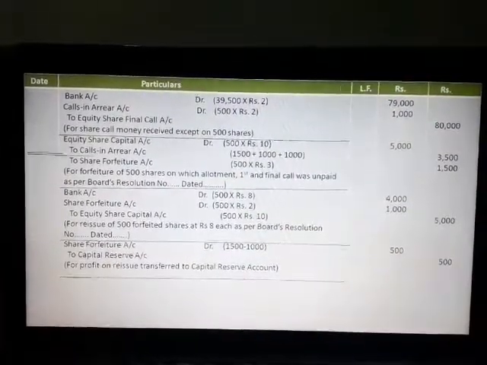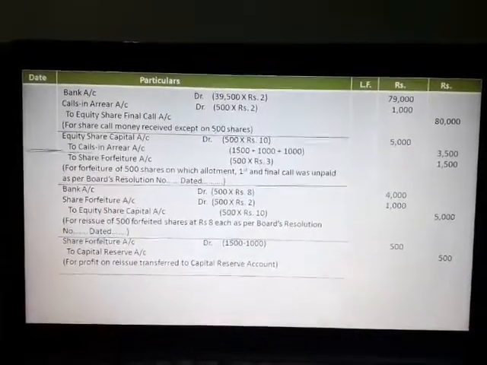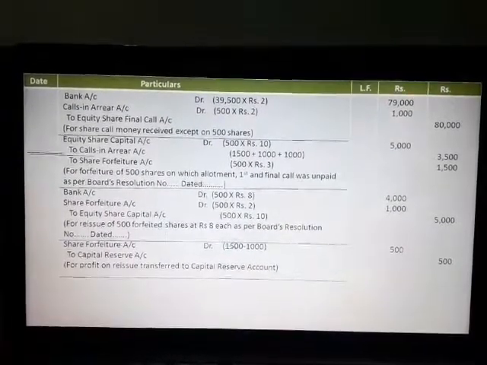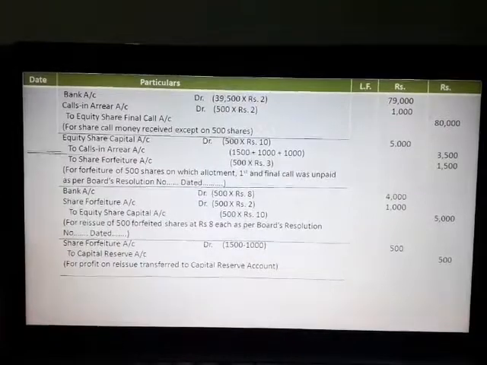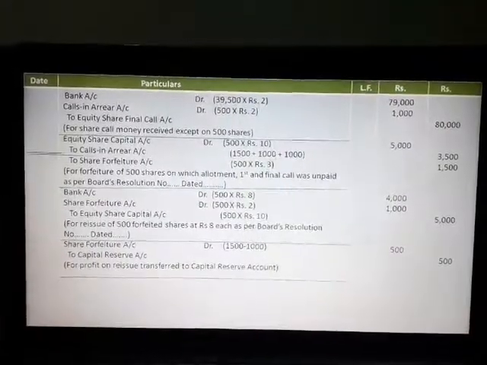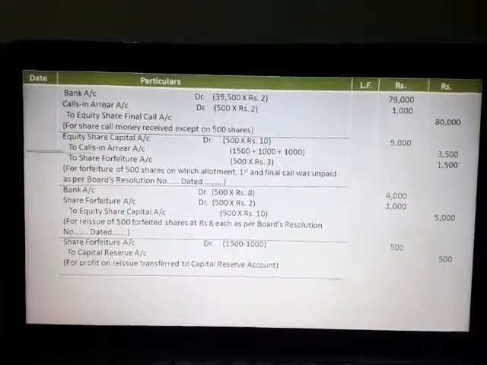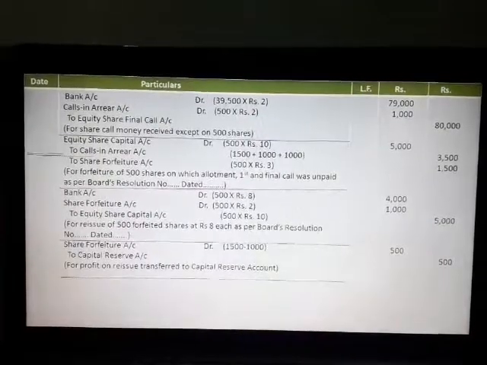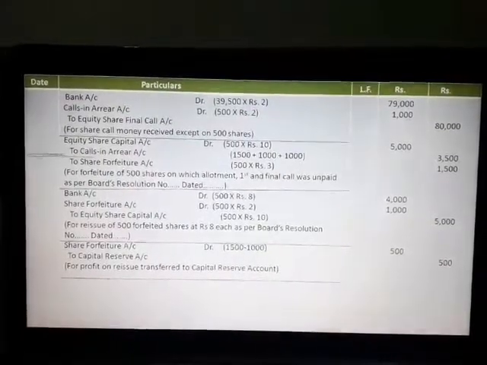Now come to the forfeiture. In respect of 500 shares, we have not received allotment money, first call money and final call money. Due to the non-payment of allotment, first and final call, those 500 shares are forfeited.